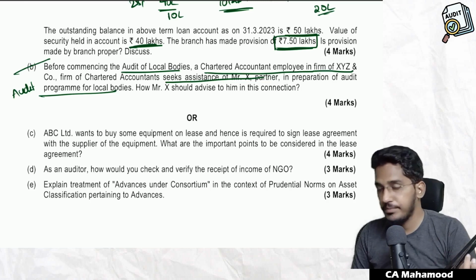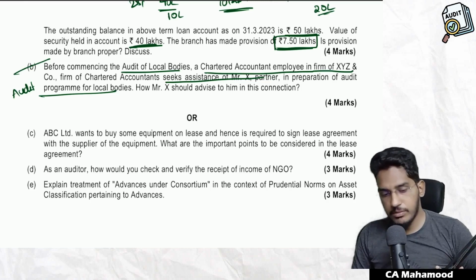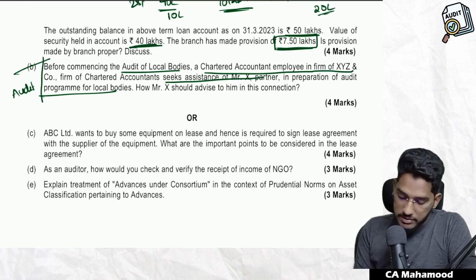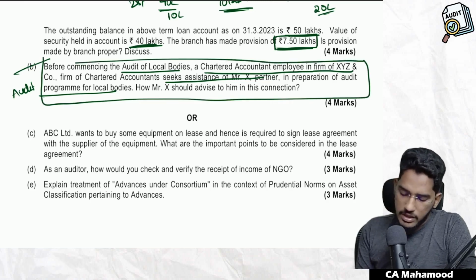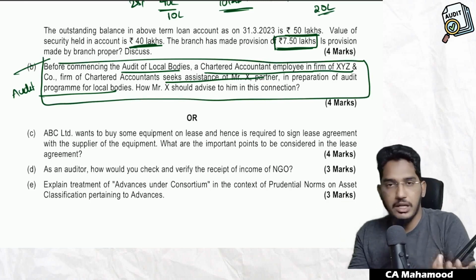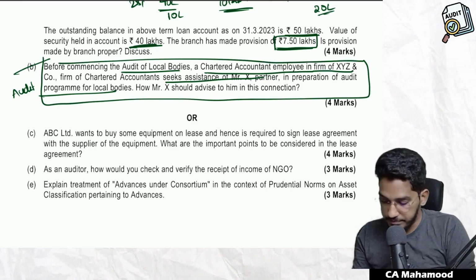So direct question, this is something which is purely out of common sense, and we have understood it in a detailed manner in our regular classes also. So please refer the material, or even you can refer the answer here. The same things whatever we have given in the material, same thing will be included even in the suggested answer. How do you conduct audit of local bodies? That you have to write.